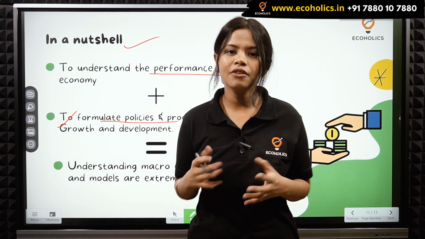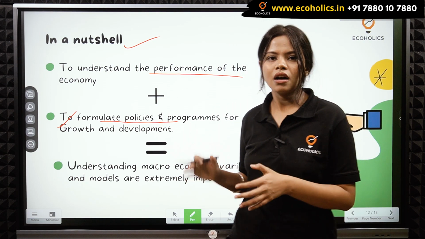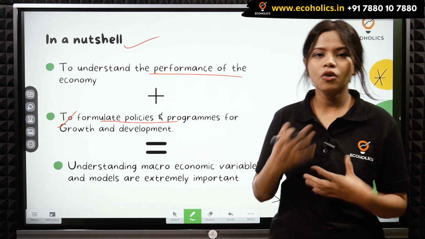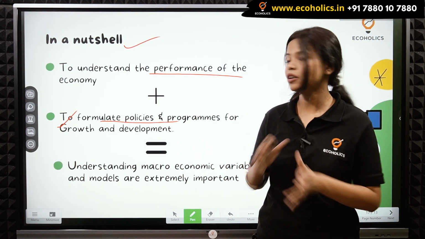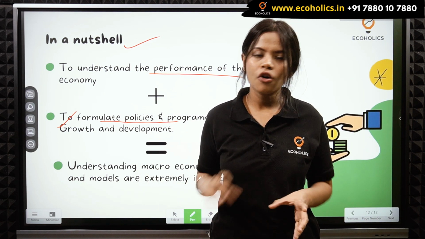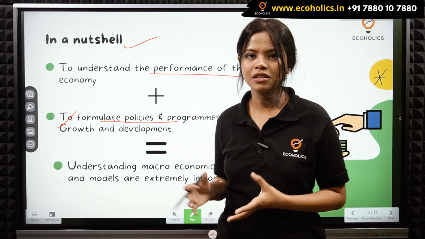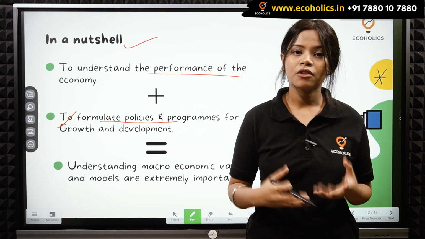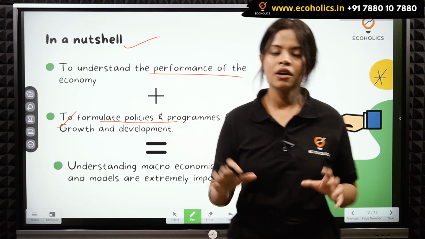This means that when we are formulating some government policies, and when we want to reach economic stability, and when we want to grow and develop as a nation or as a country, when we want to eradicate poverty, unemployment, all of those things, to understand what is the root cause of these problems or issues in an economy, we study macroeconomic variables. For example, your poverty or unemployment, all of these things. So this is why macroeconomics is very important, because we get a very clear picture of your whole country.